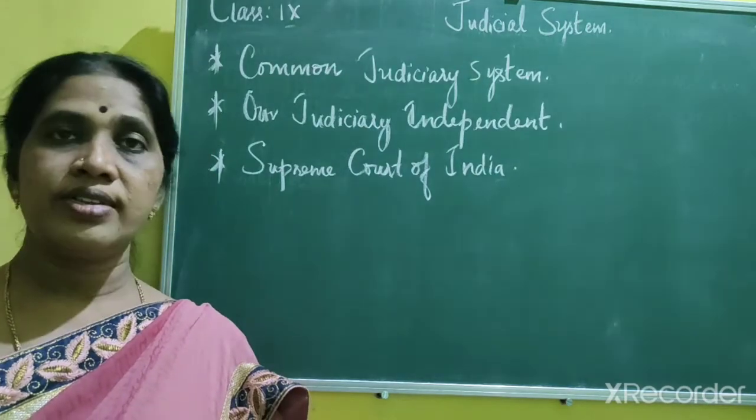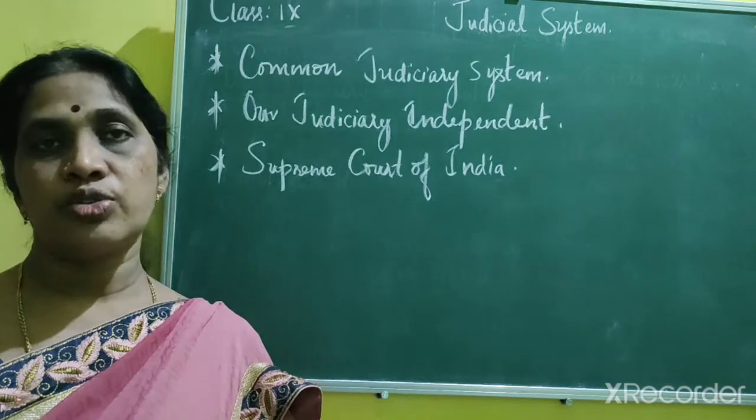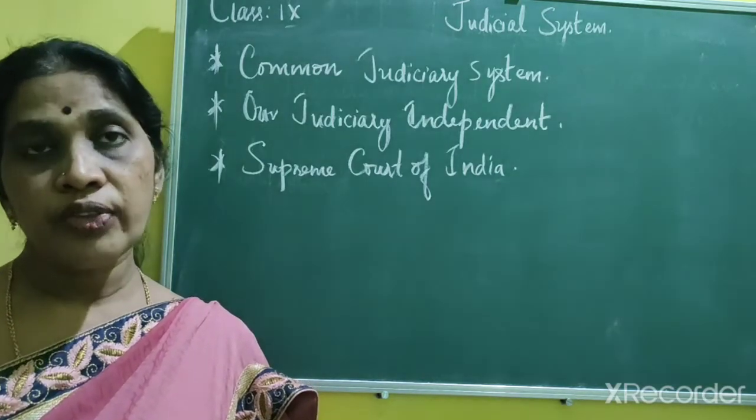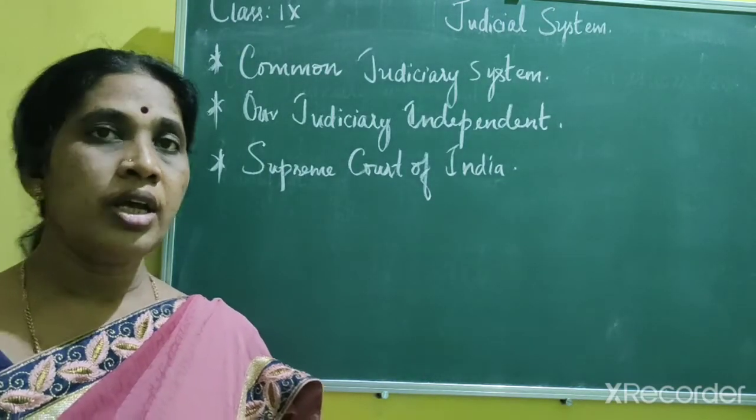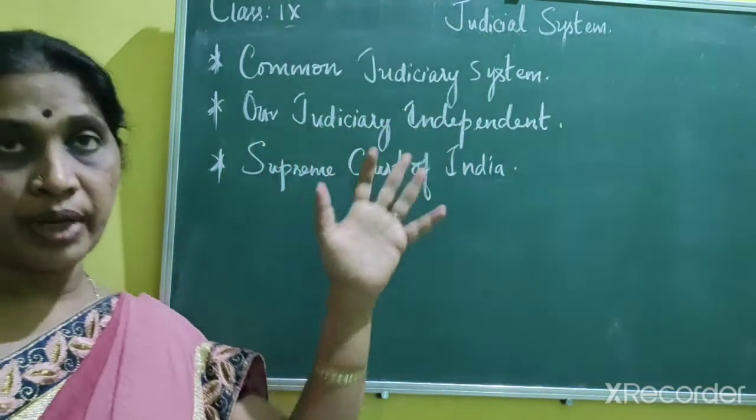On the whole, we can say that the judiciary is the custodian, or the guardian, of the constitution. And further, there is a statement that says our judiciary is independent.